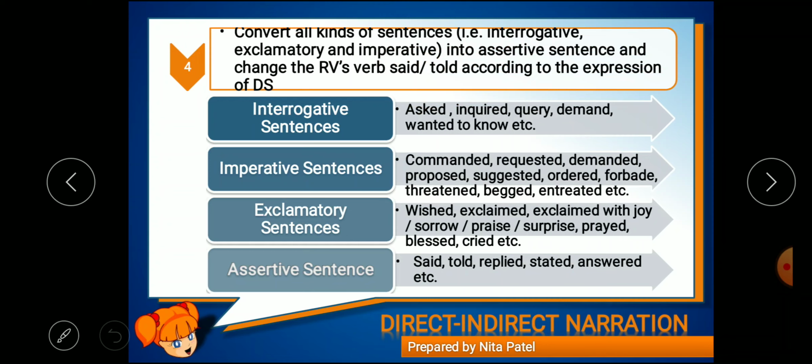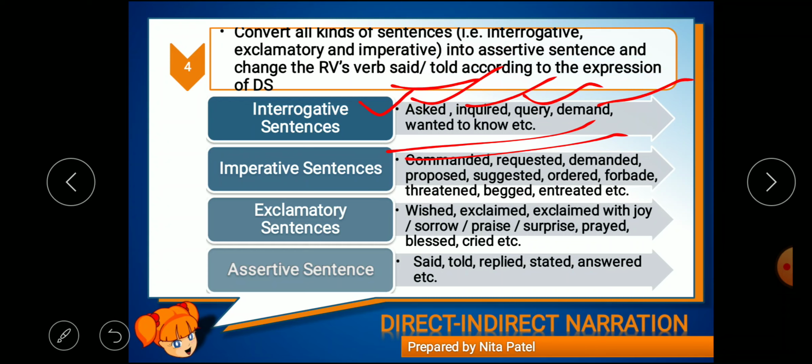Now here you can see the table or a chart. Interrogative sentences. Now what kind of verbs can we use? So in interrogative sentences we can change this RV's verb said or told into asked, inquired, queried, demanded, wanted to know, right?